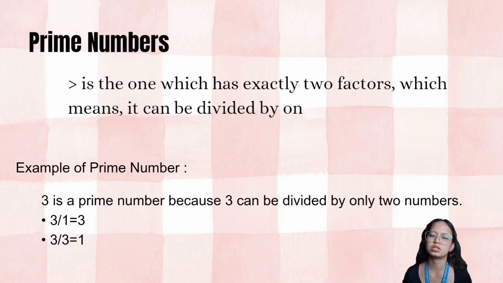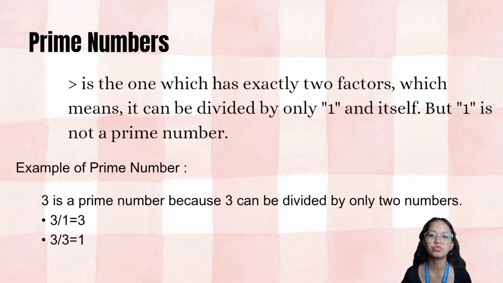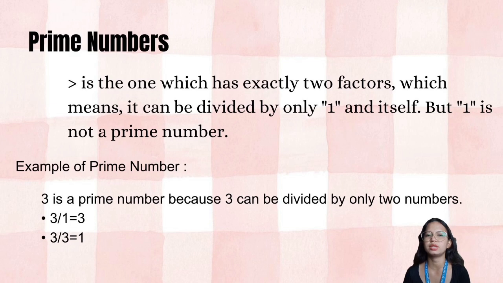A prime number is one that has exactly two factors, which means it can be divided by only one and itself, but one is not a prime number. Example of a prime number: 3 is a prime number because 3 can be divided by only two numbers. For example, 3 divided by 1 equals 3, and 3 divided by 3 equals 1.